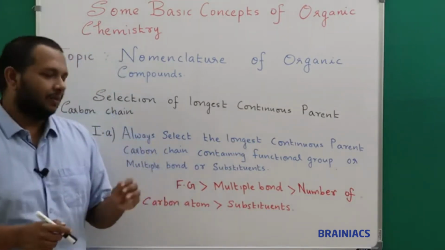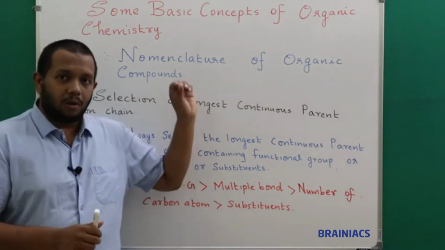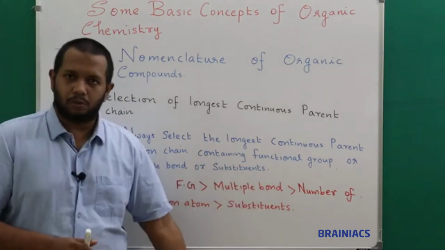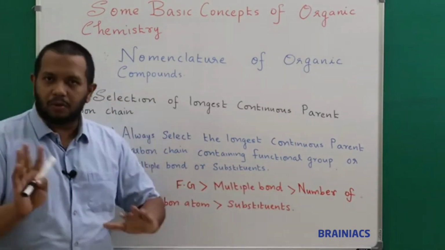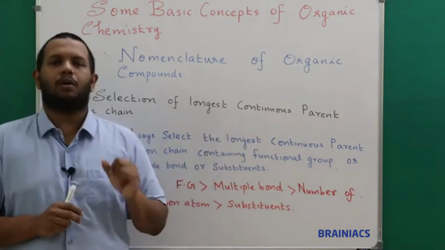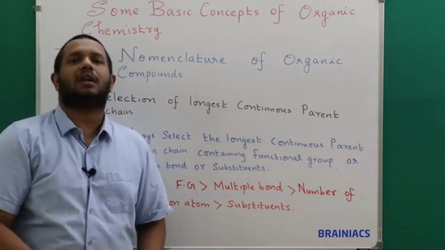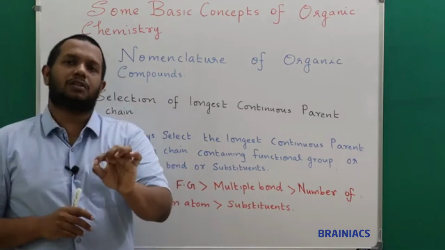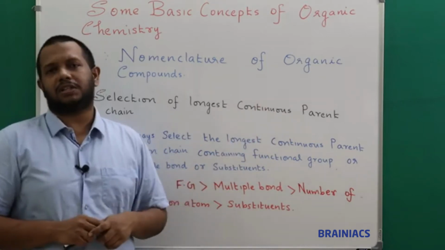Okay, listen. They are telling that always select the longest chain that should include either the functional group, if a functional group is present, or the multiple bond, if a multiple bond is present, or substituents. That means if in your organic compound a functional group is present, then you should include the functional group mandatorily and then select the longest continuous chain. After including the functional group, find the largest possible longest continuous parent carbon chain.